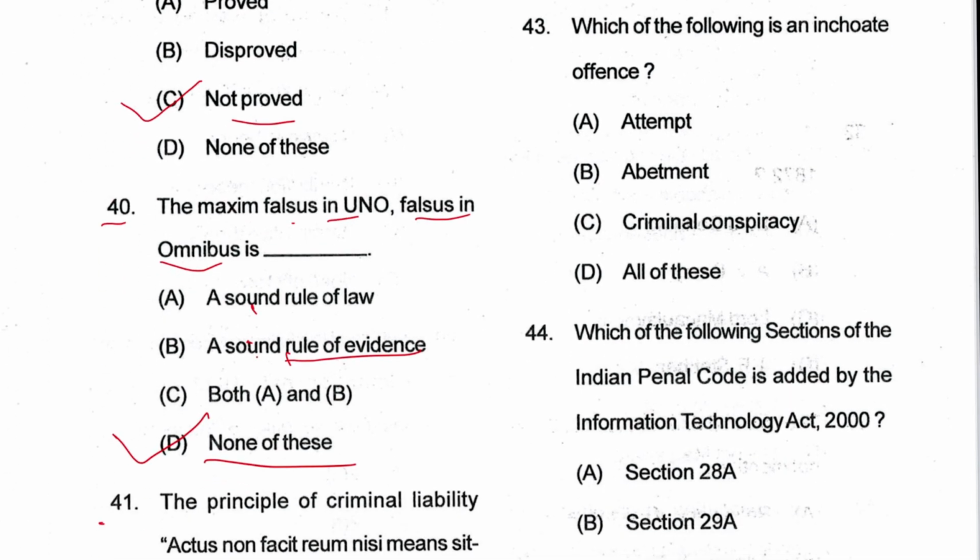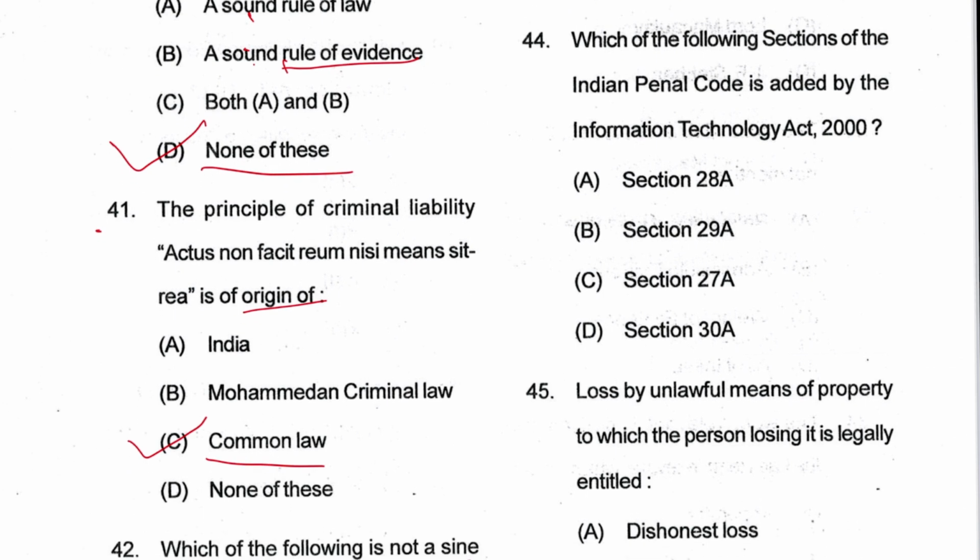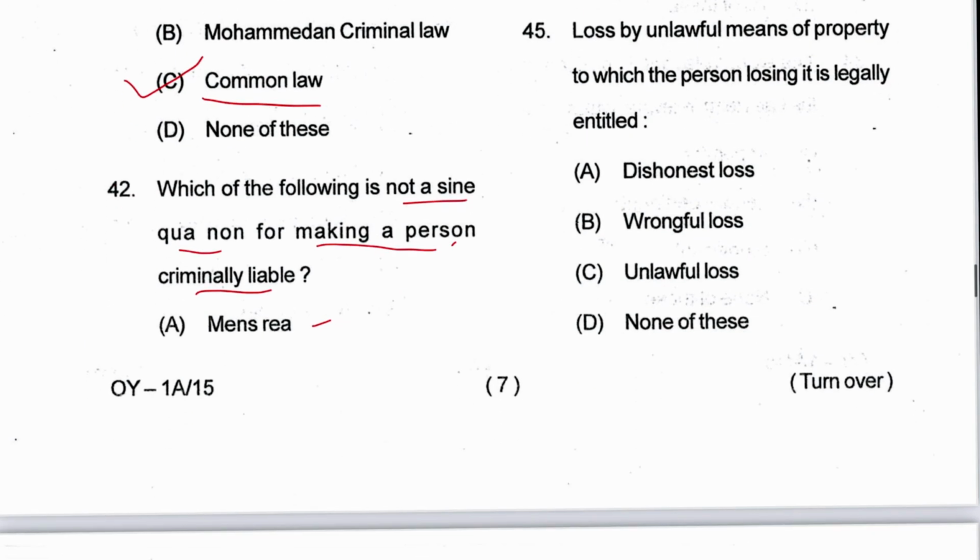Next 43, which of the following is an inchoate offence? That is attempt. Inchoate means incomplete. So attempt is not complete. A is the answer. Next 44, which of the following sections of the IPC is added by the IT Act? That is 29A. B is the answer. What is 29A? Electronic record. It is after document. Next 45, loss by unlawful means of property to which the person losing it is legally entitled. That is wrongful loss. And where it is mentioned, wrongful loss and wrongful gain, Section 23 IPC.